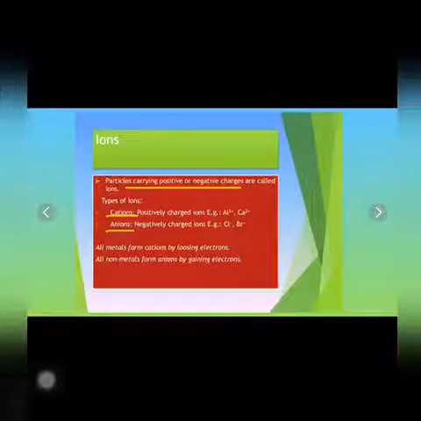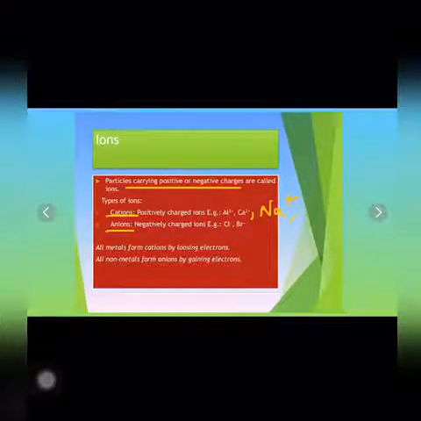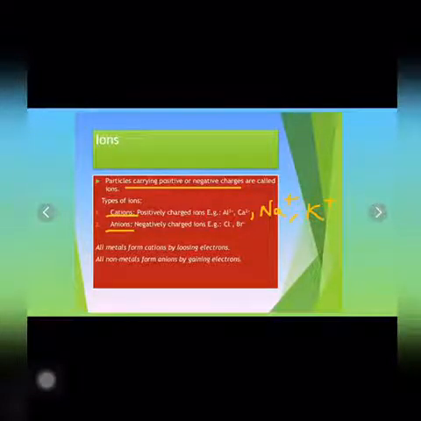a few positively charged cations are aluminium Al3+, calcium Ca2+. There are some more examples, Na+, that is sodium, potassium, K+, etc. At the same time, if the ion carries one or more negative charges, then it is known as an anion, and a few negatively charged anions are chloride Cl-, bromide Br-, also sulfide S2-, oxide O2-.